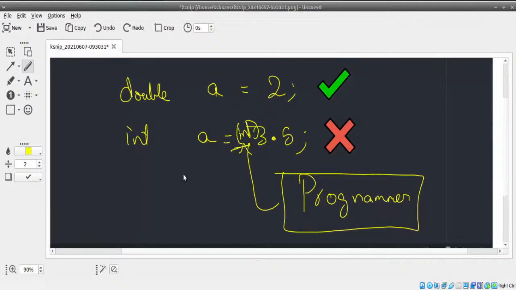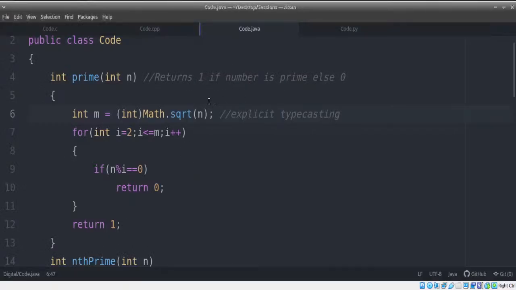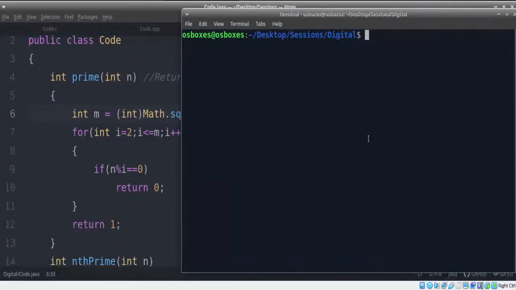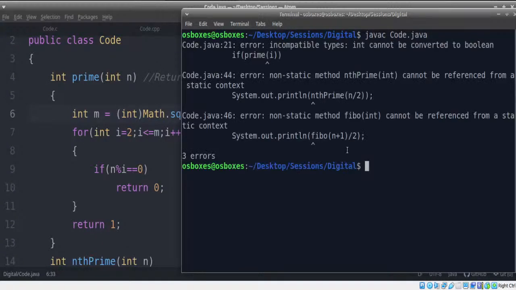If you do not specify that you want to convert it to int, it's always going to give that error. So that's why we are writing that we want to intentionally convert this higher sized element to a lower sized element. Even if we are losing data, we don't mind. If we do this specification, there won't be any errors. So let's compile. And now that error is no longer there.